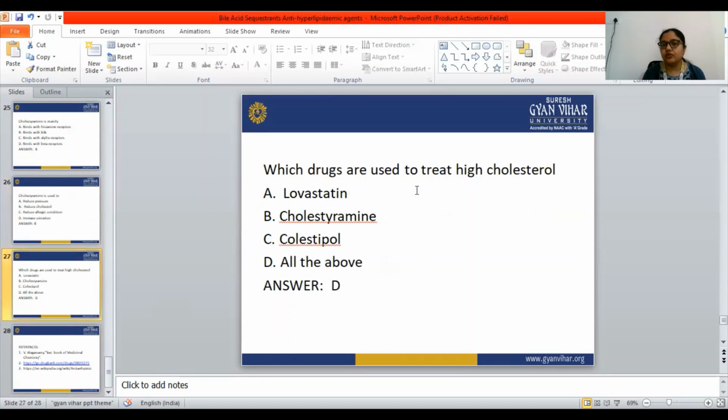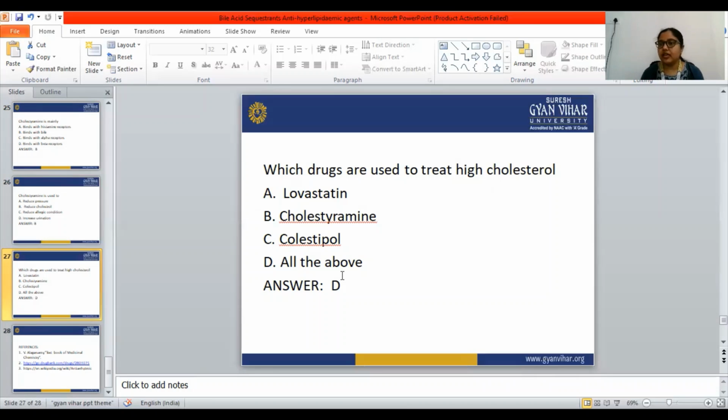Which drugs are used to treat high cholesterol? Lovastatin, cholestyramine, colestipol, all the above. So these three drugs are anti-hyperlipidemic agents. These three drugs we will use to treat the high cholesterol level. Okay, so the correct answer is all the above.